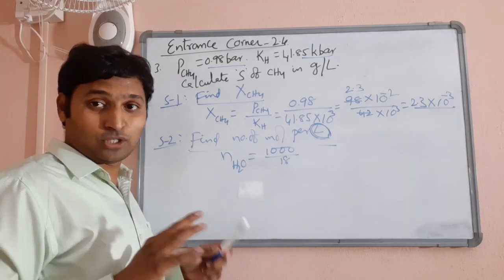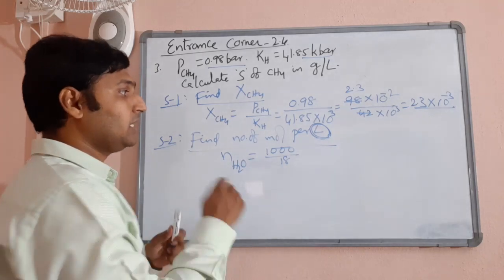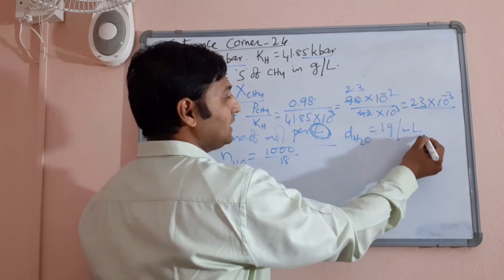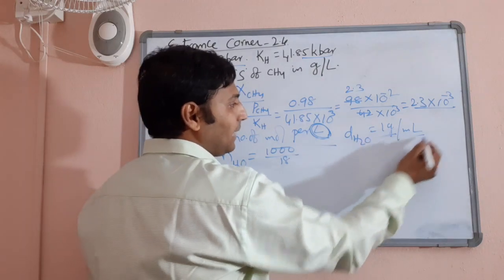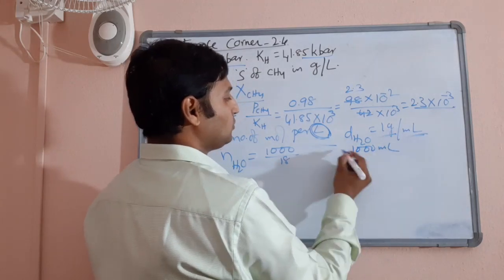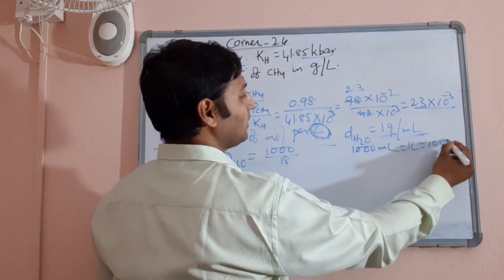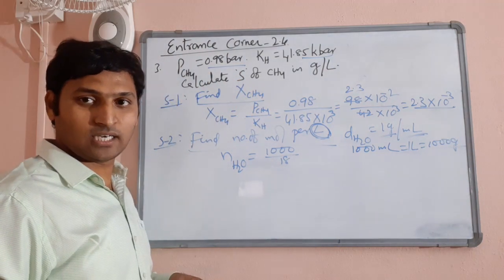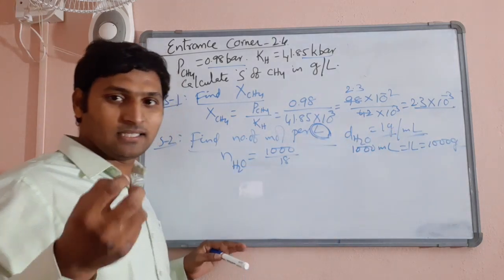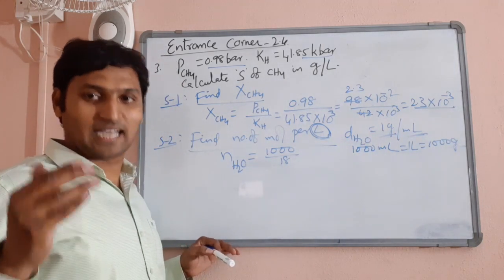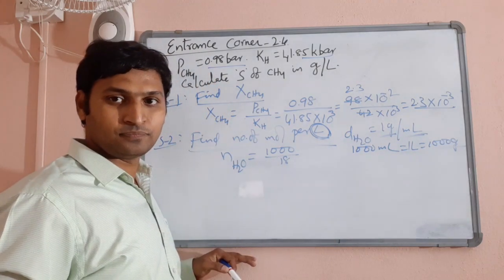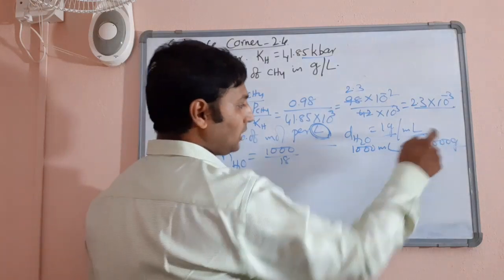Where from did I get this ratio 1000 divided by 18? Let me explain. You know the density of water is equal to 1 gram per ml. Means every ml of water weighs 1 gram, every gram of water occupies 1 ml. Therefore, 1000 ml, which is 1 liter, I can write as 1000 grams. I can consider it as 1000 grams for all theoretical aspects. Practically, this 1 gram per ml density is true only at 4 degrees Celsius. I agree, but still, for all theoretical purposes, we take 1 gram per ml for all temperatures. Assuming that 1000 ml is 1000 grams.